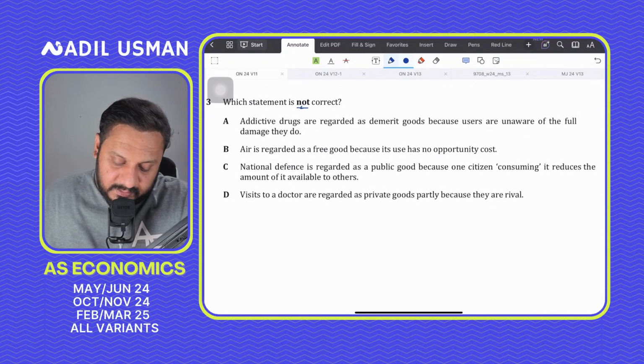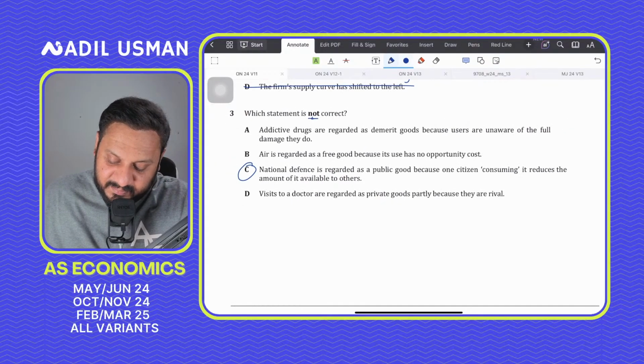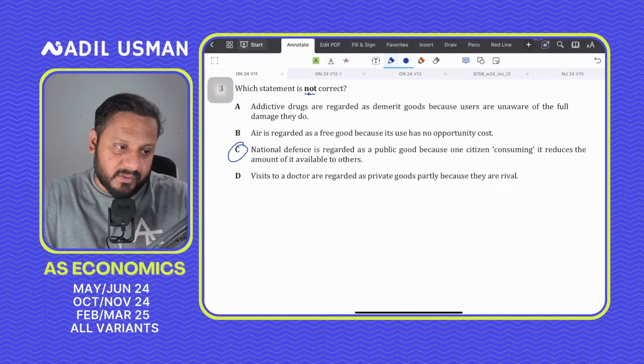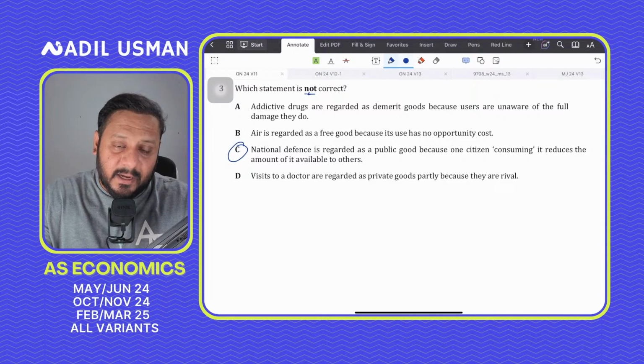Now, obviously, national defense is regarded as a public good because one citizen consuming it reduces the amount available to others. I want you guys to please write down your answers as well, so that I can have an idea on what you guys are writing.